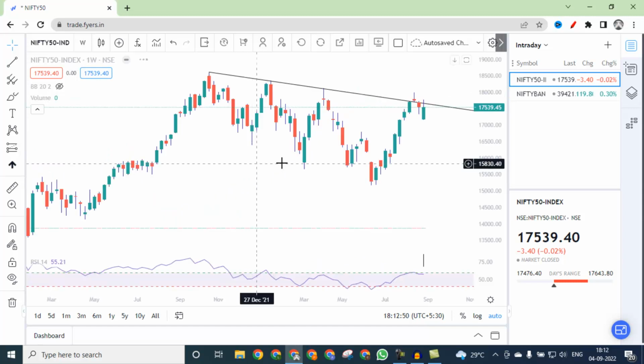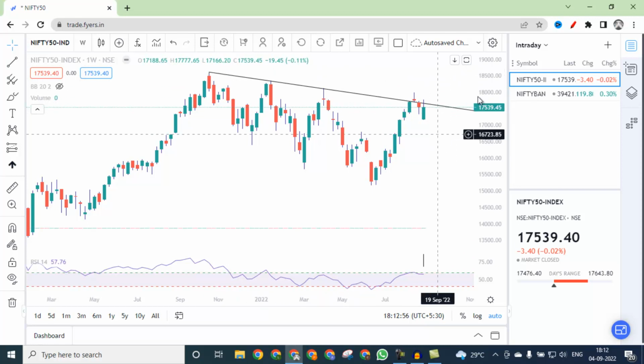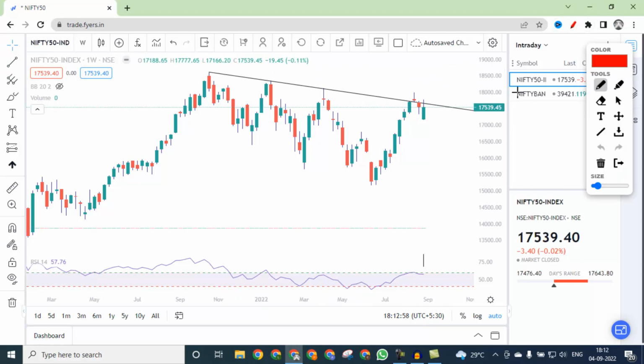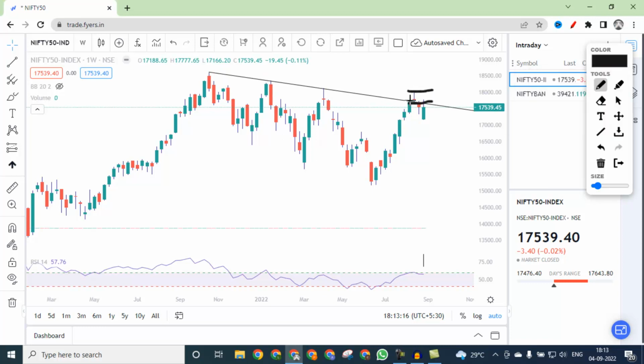In this video, we are going to discuss 5th September 2022, and the day would be Monday. But we are looking at Nifty first. As of the weekly analysis, because a new week is starting, we can see that Nifty has been maintaining this trend line since long. You can see that it respected this and tested this trend line 3 times.